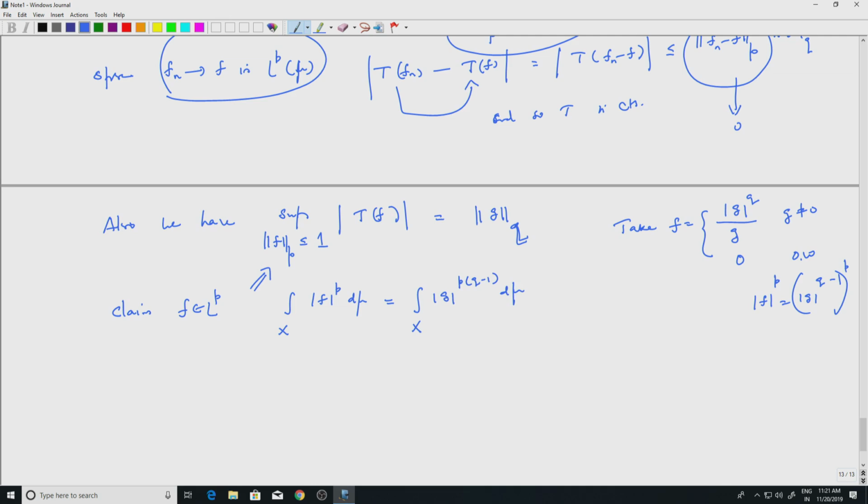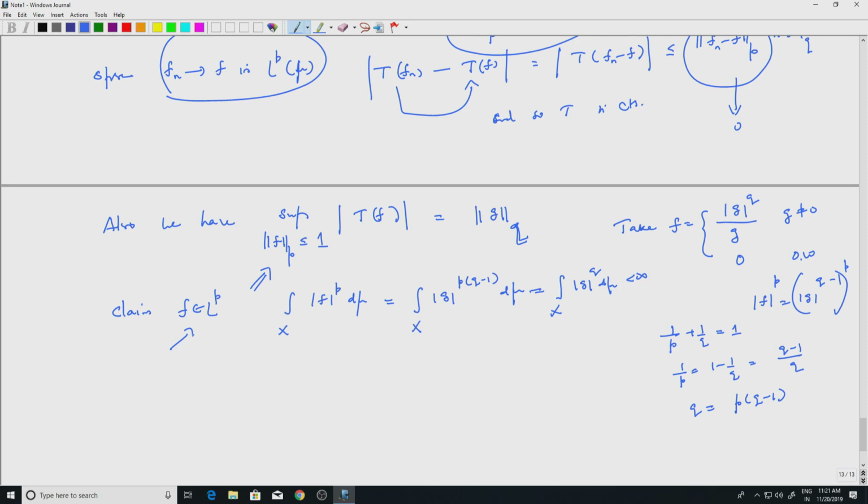But what is p into q minus 1? So p and q are conjugate exponents, so 1 by p plus 1 by q is equal to 1. So 1 by p equals 1 minus 1 by q, which equals q minus 1 by q. Cross multiply, you will get q equal to p into q minus 1. So p into q minus 1 is q. So this is the integral over x of mod g to the q d mu, which I know is finite because g is coming from L^q. So f is in L^p.